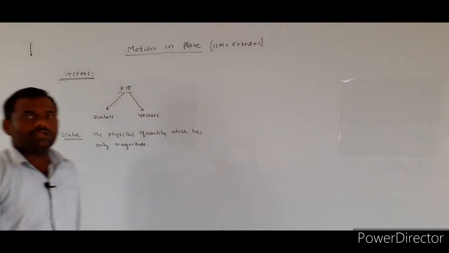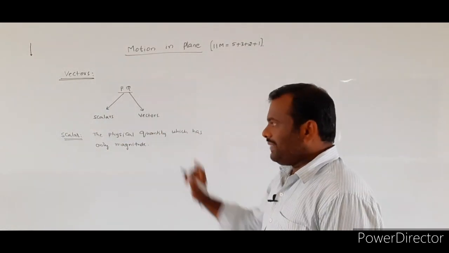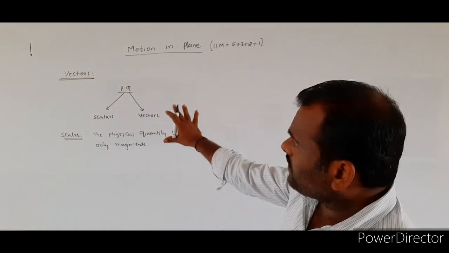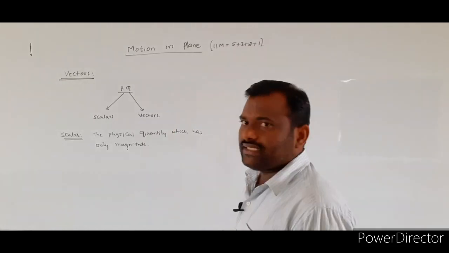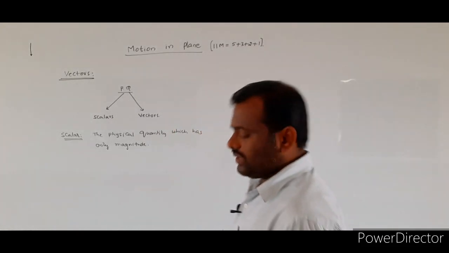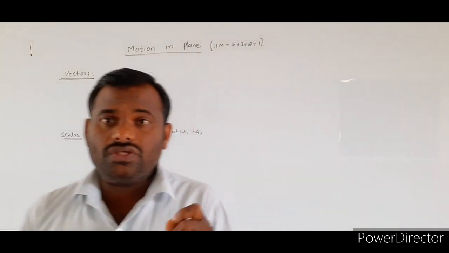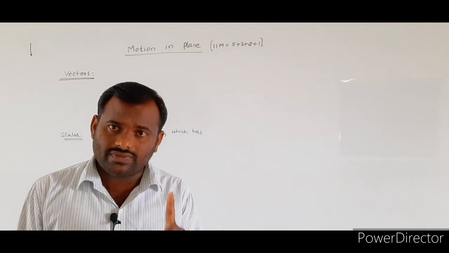Such type of physical quantities are called scalar quantities. Again repeating, physical quantities are mainly classified into two categories: scalar quantities and vector quantity. A physical quantity which has only magnitude is called a scalar quantity.